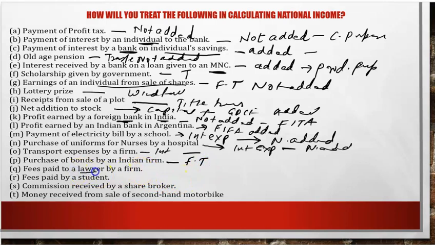Fees paid to a lawyer by a firm, intermediate expenditure. This same fee we would have paid if a household paid for its civil cases, your own family disputes. Yes, it is added, but it becomes intermediate expenditure when the lawyer is paid by a firm, so not added. Fees paid by a student, very much a part of final expenditure, private final expenditure. Then commission received by a share broker is a factor income, added. He has worked for it. Money received from selling of a second hand bike, no, not added.